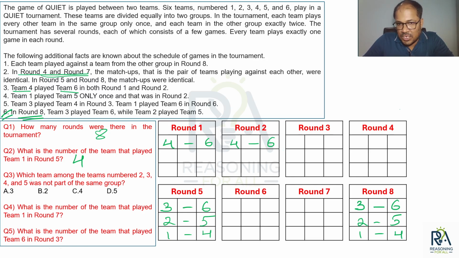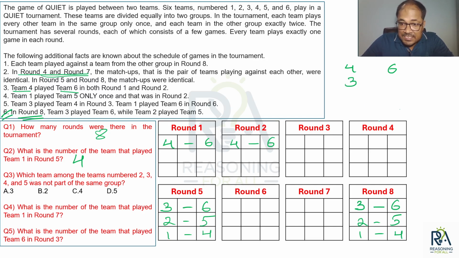Now just conclude one thing. See here, since 4 and 6 are playing twice, they are definitely from two different groups. So 4 and 6 are from two different groups. Now if you observe, 3 is playing against 6 in round 8, and it was informed to us that round 8 matches are between teams of different groups. So can I say 3 and 6 are also from different groups? That concludes 3 will be in the group of 4.